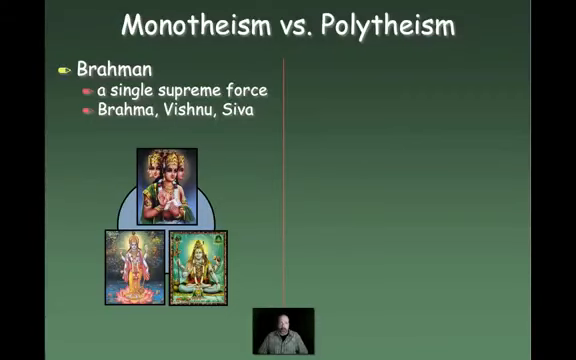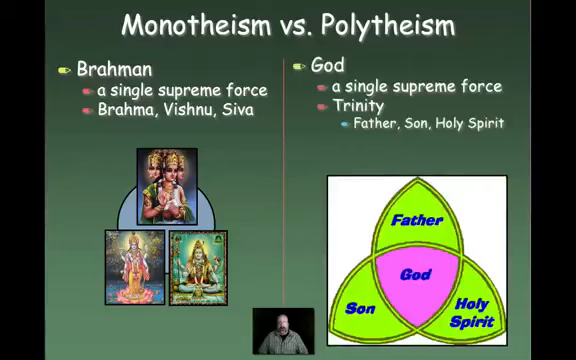Now, if we take a look at this, you'll see that, again, Brahman is a single supreme force. It's made up of Brahma, Vishnu, and Shiva, and all the other gods of Hinduism. But from the perspective of a Hindu, this is one thing, right? Brahman is a single supreme force. On the other hand, if we look at Christianity, God is a single supreme force. But many Christians also believe in the Trinity, right? The Father, the Son, the Holy Spirit. And the Catholic Church, long ago, determined that this was essentially one thing, that they're all the concept of God.